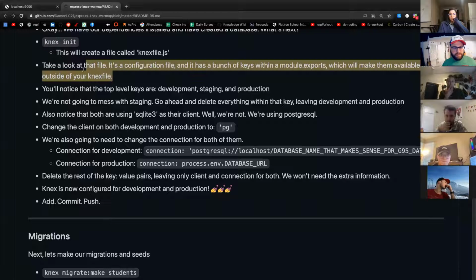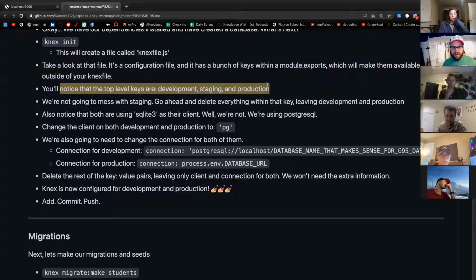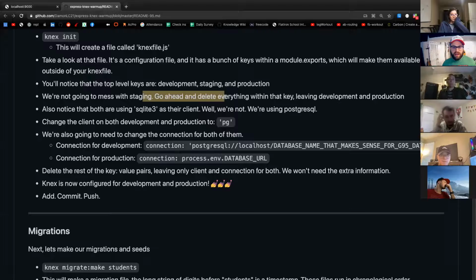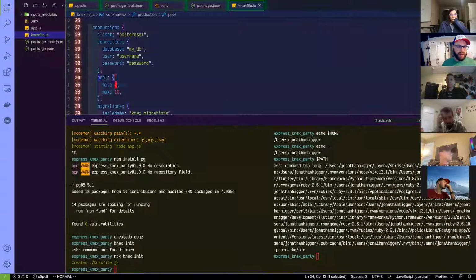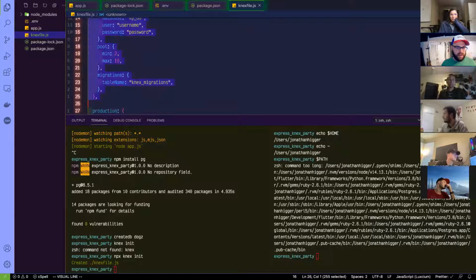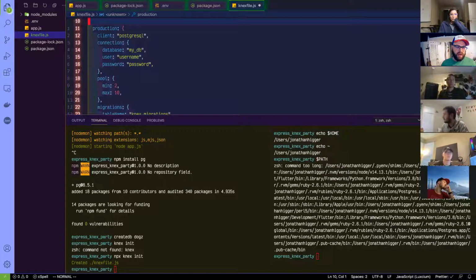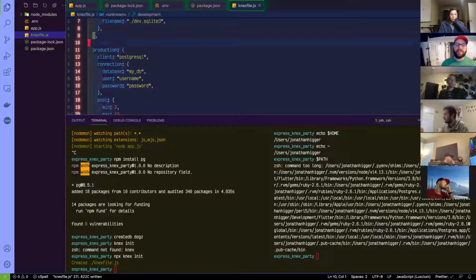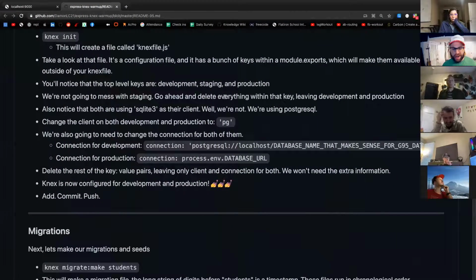Awesome. You'll notice that the top level keys are development, staging, and production. We're not going to mess with staging. Oh, delete everything within that key. Cool. I love how I was like, I don't know what staging is. Delete it. Cool. Awesome. Yeah, definitely down for that. Delete that. And how did I do that so fast? Because Vim is incredible. Even though this isn't Vim, this is VS Code. Kyle would be ashamed of me.